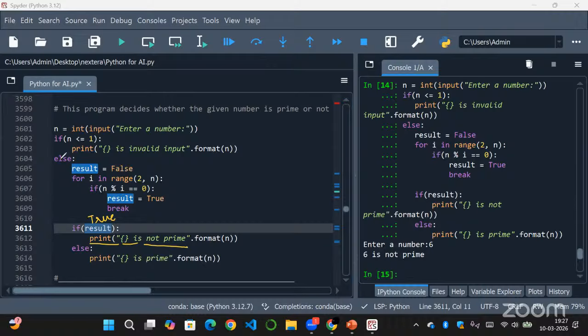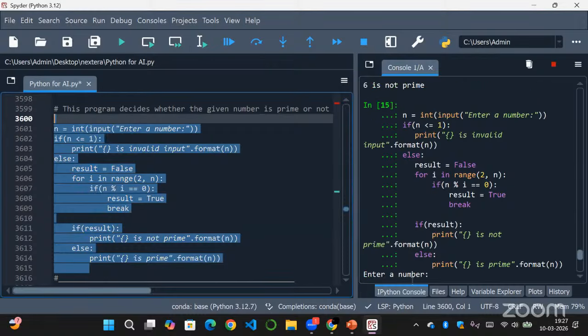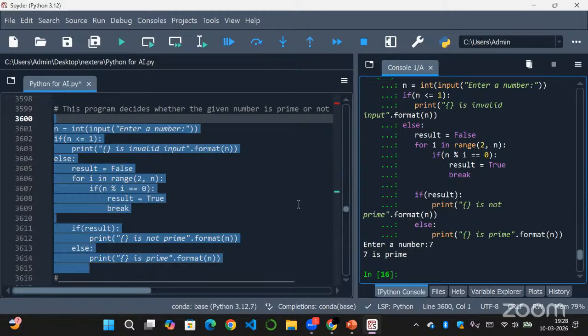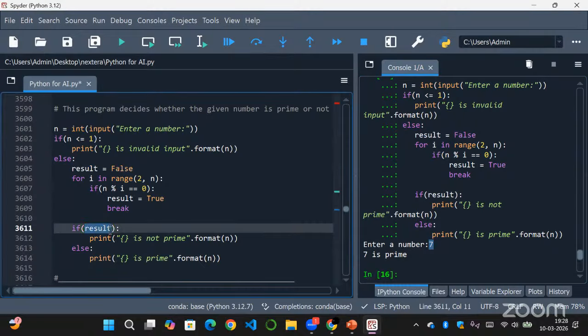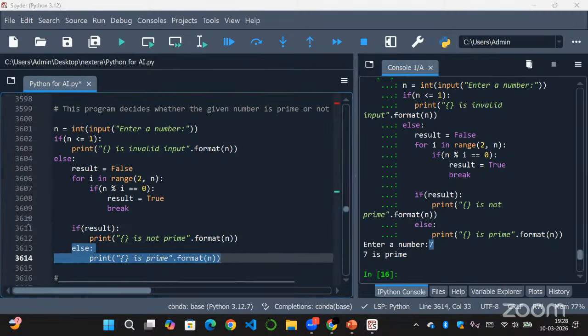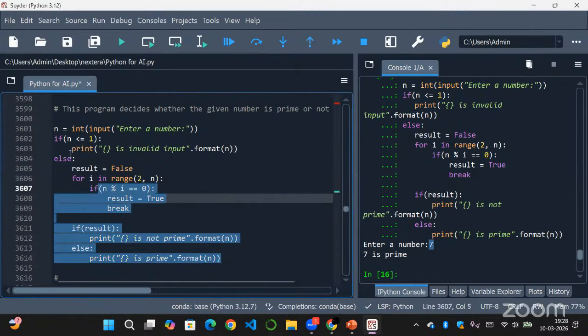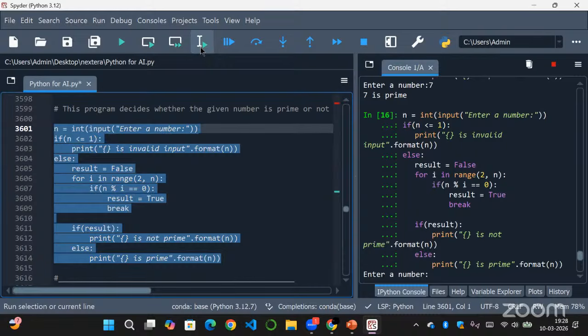In case of 5 or like 7, those are prime numbers, right? It will check all the numbers from 2 to n minus 1, let's say 7. So it will check from 2 to 6. So 2, 3, 4, 5, 6, each number won't be dividing 7 exactly. So that is why we'll not find any factors and we'll take the assumed result, that is result equal to false only. And here if result is false, else will be printed, that is 7 is prime. So in this way you can find if your number is a prime number or a composite number.